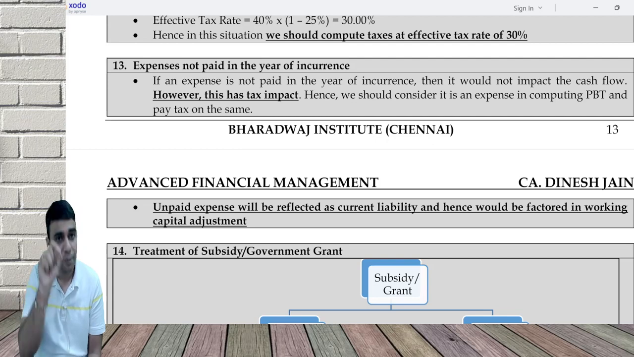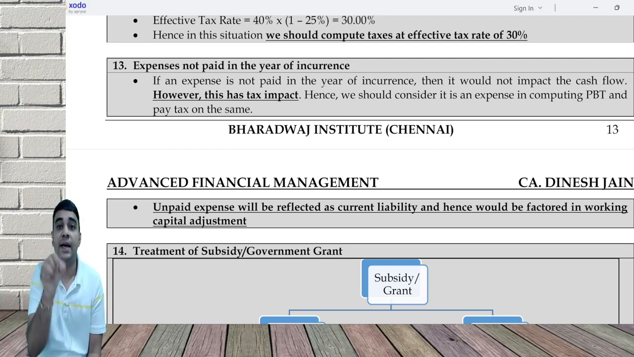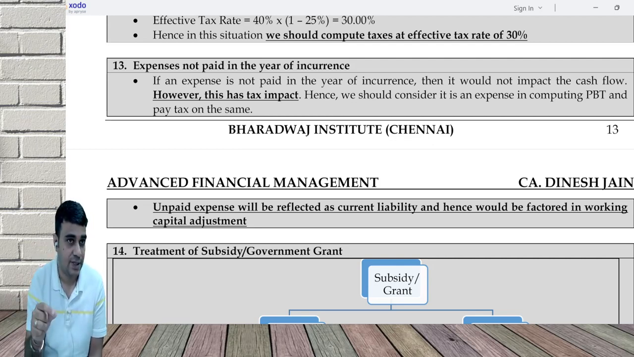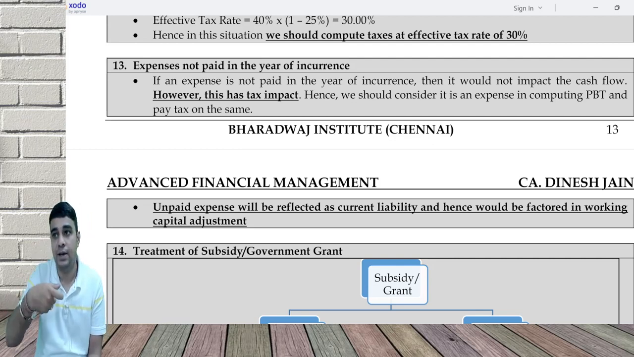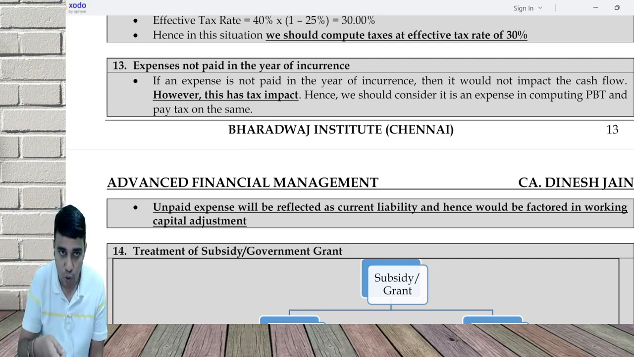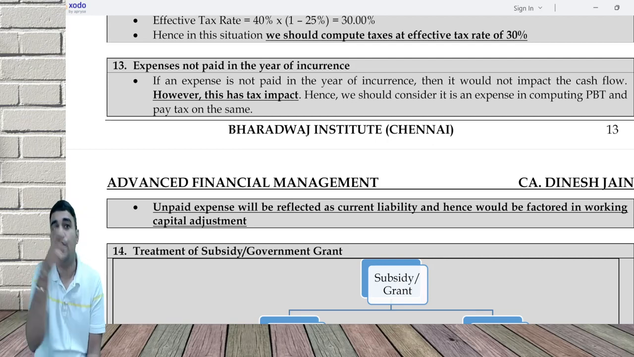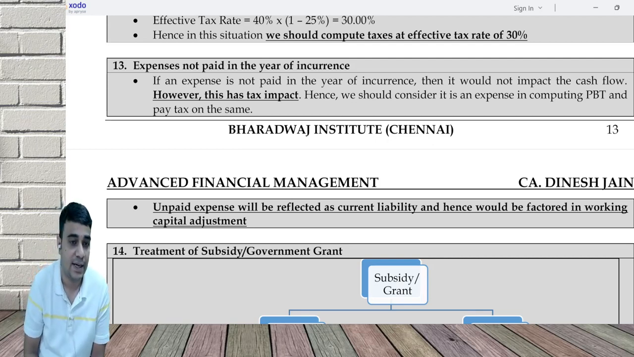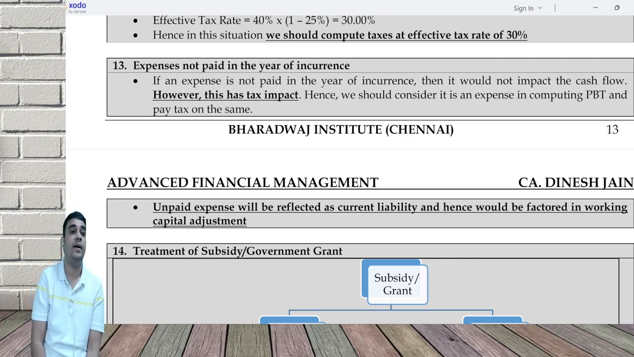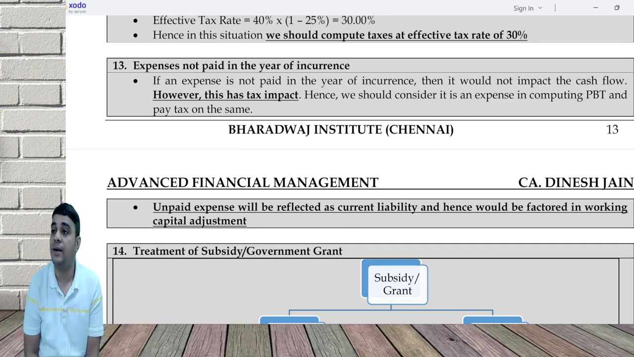If you don't pay anything, your working capital will go down. How does working capital go down? Because working capital is current asset minus current liability. If you create current liabilities, working capital goes down. Any decrease in working capital is an inflow in our calculation. So automatically it will be considered there. Unpaid expense will be reflected as current liability and would be factored where? Working capital adjustment.